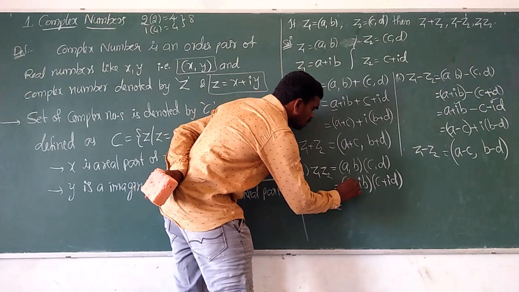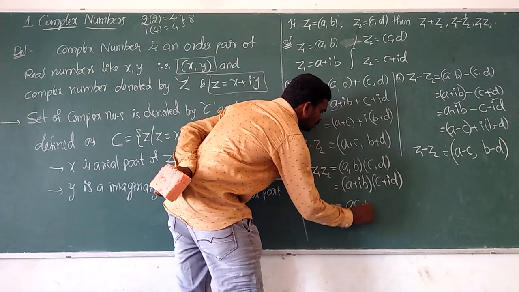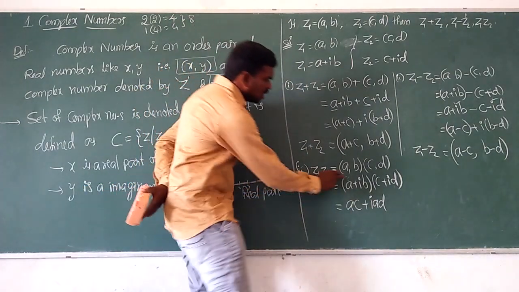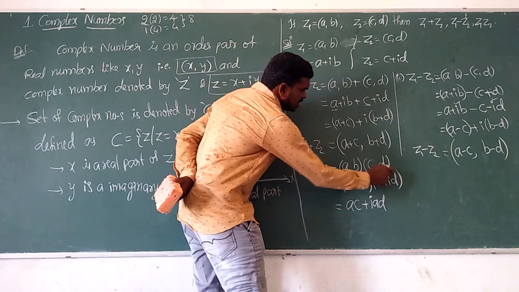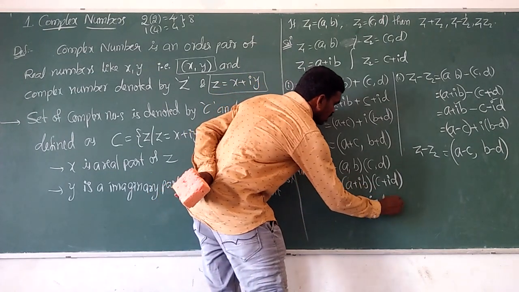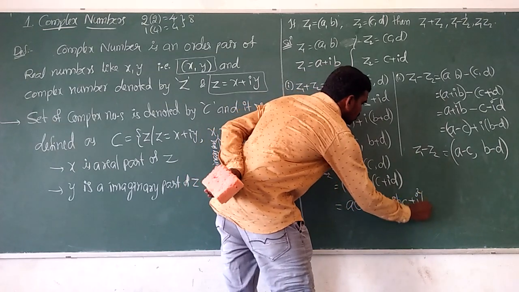Now multiply it: a into c, ac; a into id, iad; next, ib into c, ibc; ib into id, i square bd.